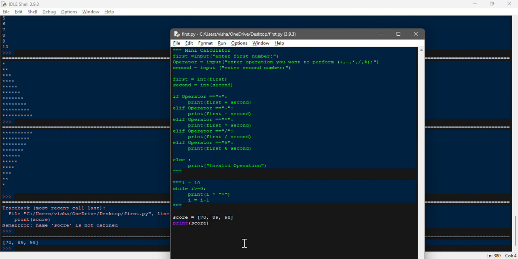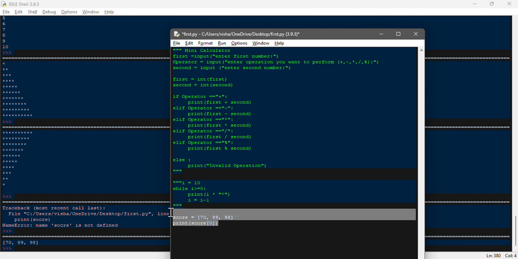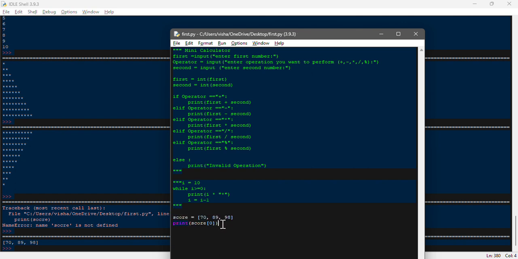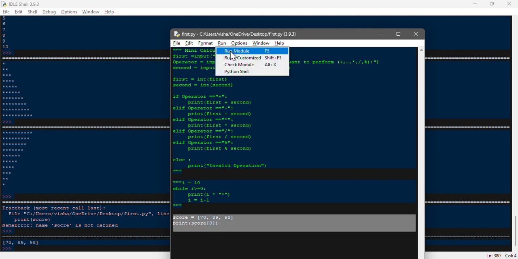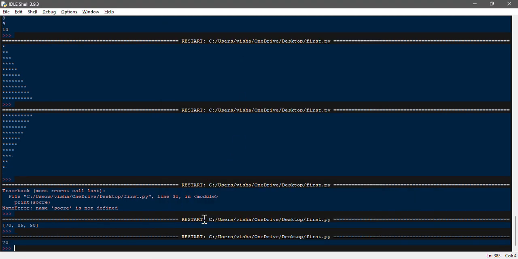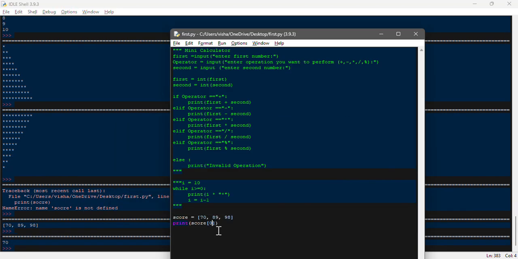And this is not the only operator. For example, if you want to print a specific score from the list, you can use indexing. You just need to mention the position of the index. So we are putting 0. As we mentioned previously, everything begins with 0 in Python, so 0 is 70, then 1, and then 2. We are saving this, and if we run this program, it should bring the number 70 over here. Simultaneously, if I use a negative, for example -1, let's see what you will get.